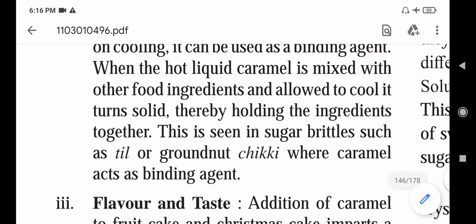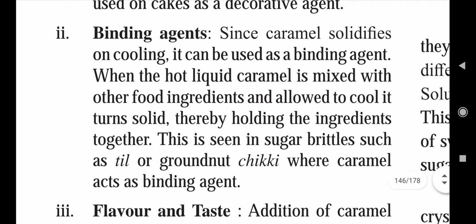Second, you can also use it as a binding agent. Since caramel solidifies on cooling, it can be used as a binding agent, so that it will hold a mixture of food products together, that is, it works as a binding component. When the hot liquid caramel is mixed with other food ingredients and allowed to cool, it turns solid, thereby holding the ingredients together.